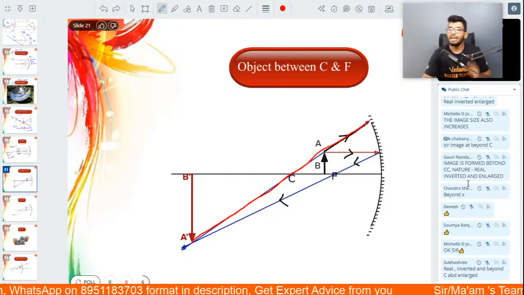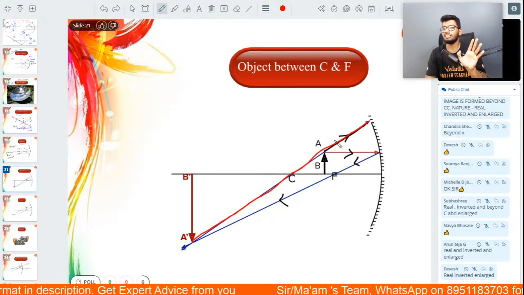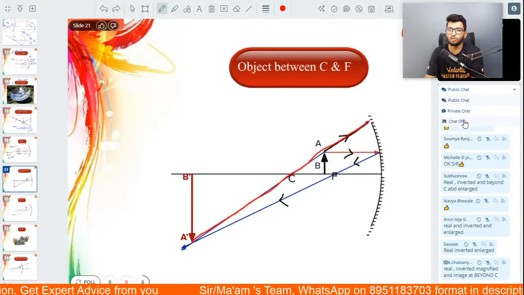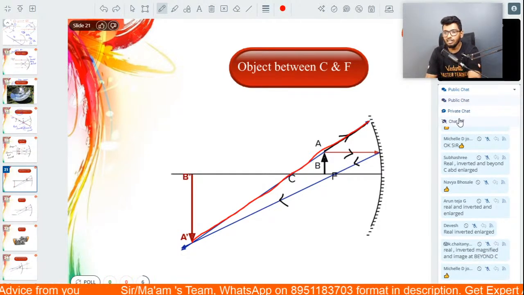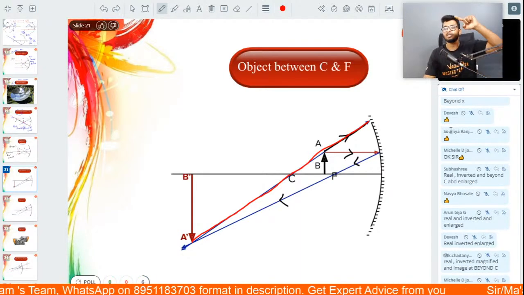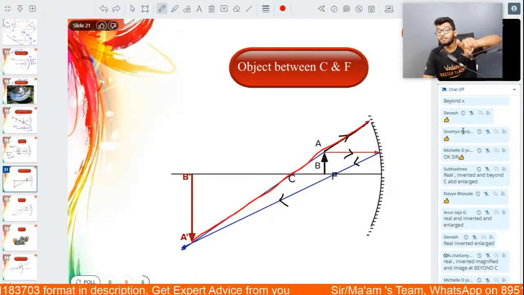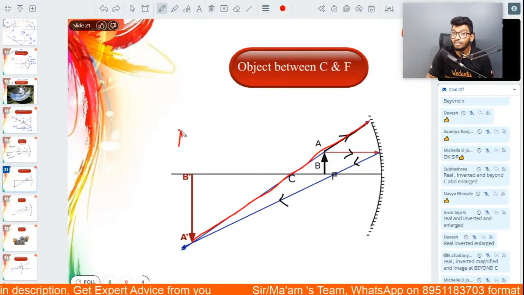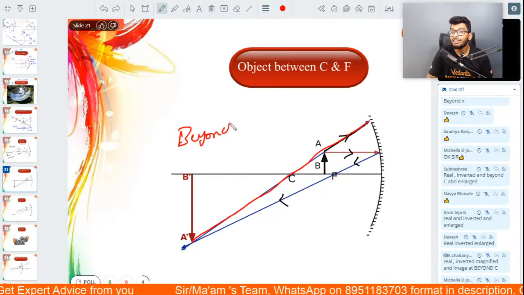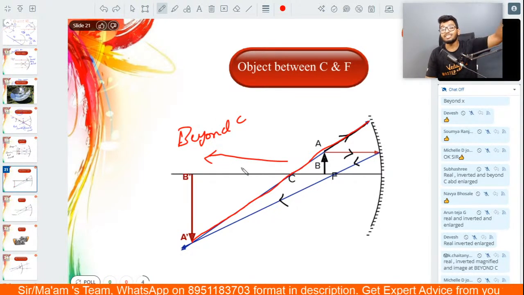So here, the condition is going to be a little different. You'll have to remember this one simple thing because again, in your ray diagrams, you're going to need this. Here, the ray of light will fall on the mirror and retrace in such a way that it passes through the center of curvature. And where are these two rays of light meeting? They are meeting at a point beyond C. After the center of curvature, this ray of light is meeting.